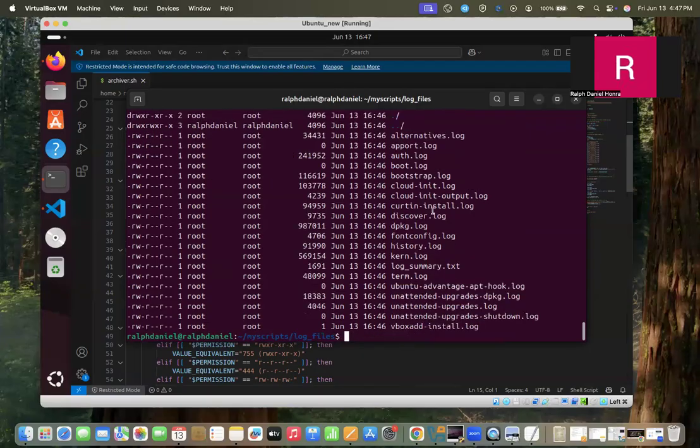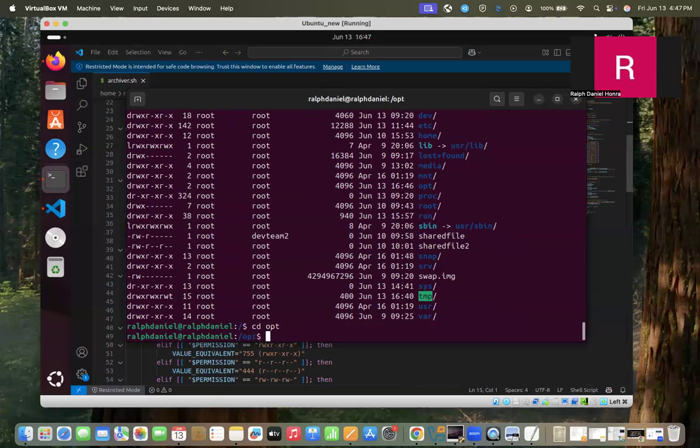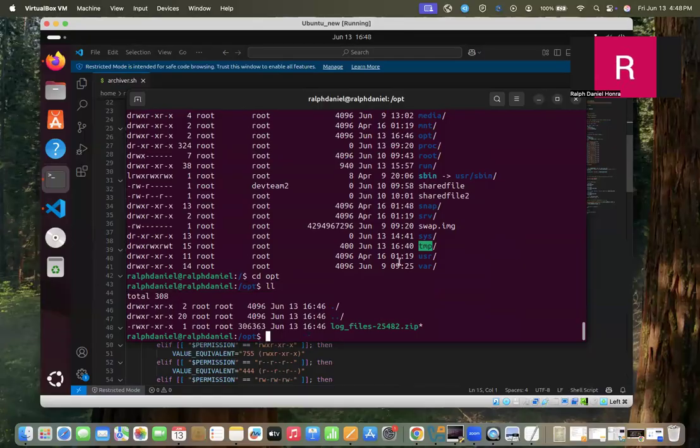Now let's go to the root directory and see if the opt directory is indeed created. As we can see, the opt folder is created. Now let's go inside of it. In here, we can see the log files, or the zip file that was created earlier. It contains all of the log files and the log summary.